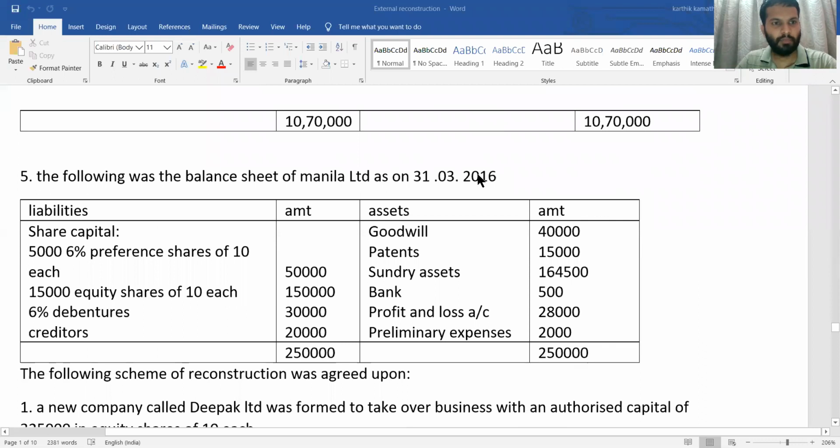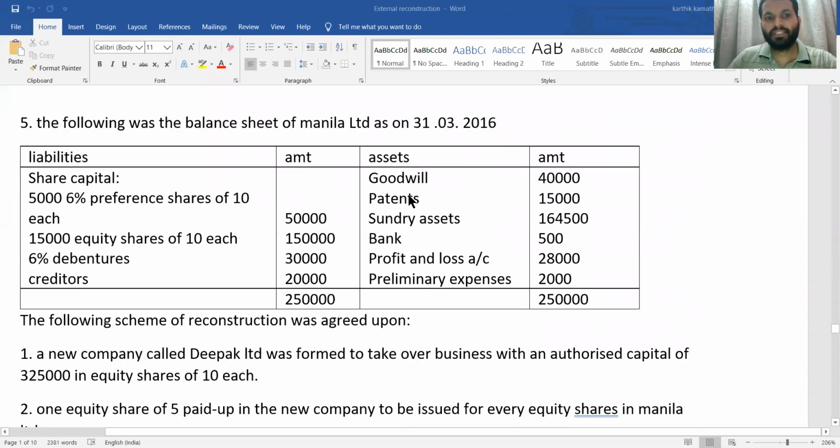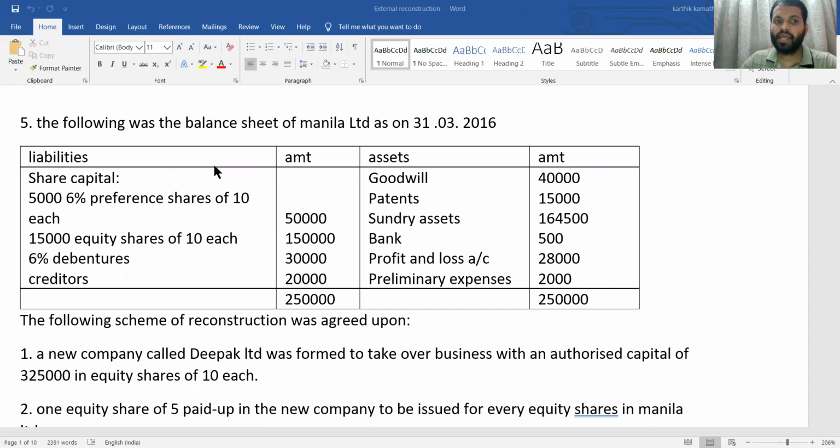Yes, see the problem. The following was the balance sheet of Manila Limited as on 31st March 2016. Liability side: share capital, that is 500 6% preference shares of 10 each and 15,000 equity shares of 10 each are mentioned. 6% debentures and creditors are also mentioned on the liability side. Asset side: goodwill, patents, sundry assets, bank, profit and loss account, and preliminary expenses information is mentioned. The following scheme of reconstruction was agreed upon.